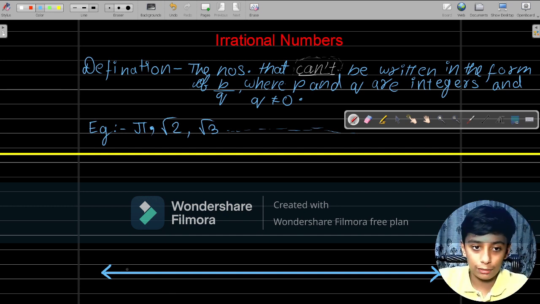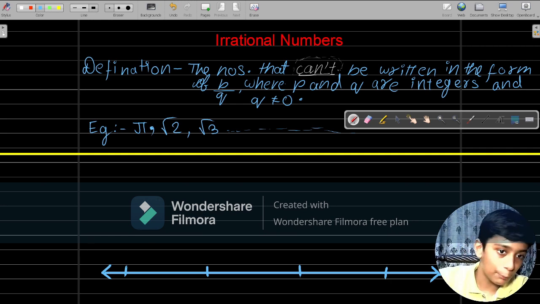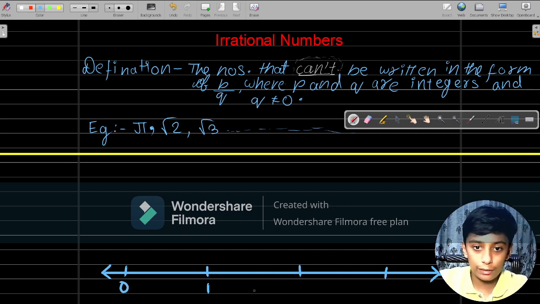So let's say this is 0, then this much, let's say this is 1, this is 2, this is 3. And it will go on further on both sides. Let me just label it also: 0, 1, 2 and 3. Now let's say we have a question.